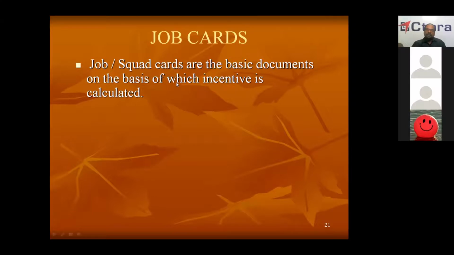And a squad card is used for a group of workers. For example, wheel repair and body repair cannot be done individually. Only one group will be doing them. So when a group is working, all the group members' ticket numbers will be entered in the squad card, and it will be punched in when they start. So the time starts. After the work is over, they punch out. So how much time they have taken will be calculated.